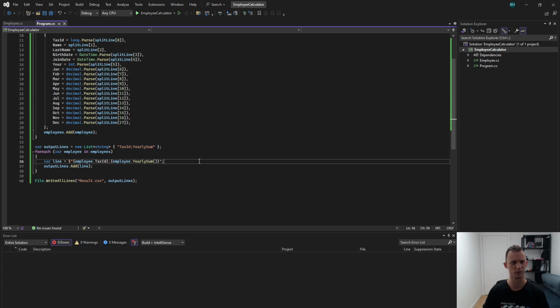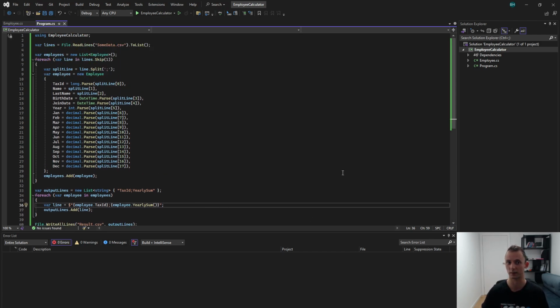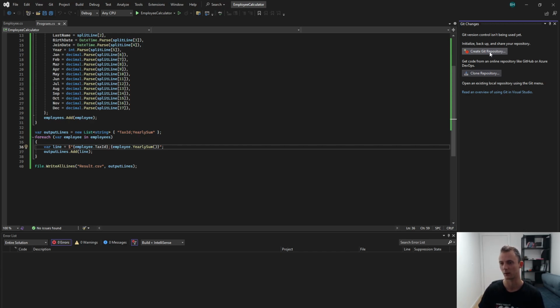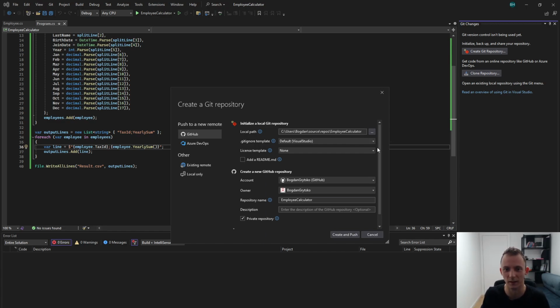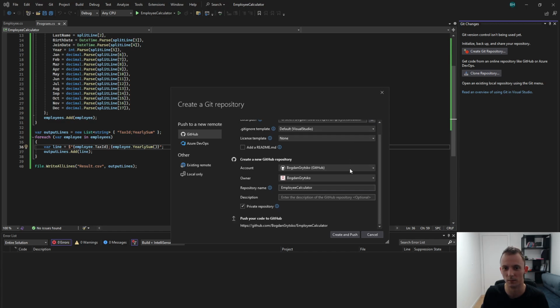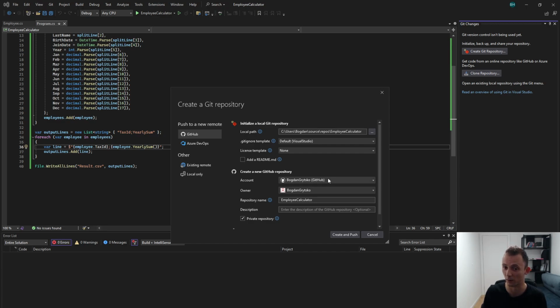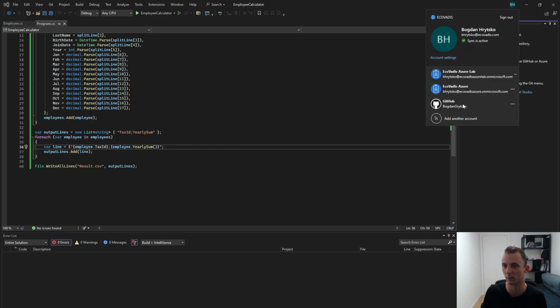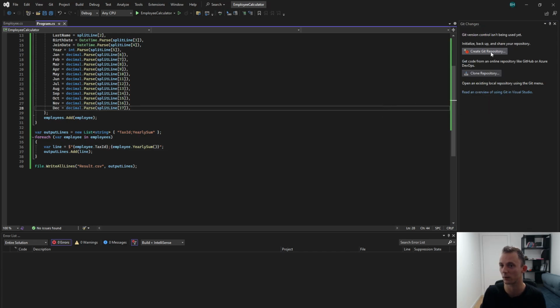It would be a shame to lose this nice project. So let's do one last thing before wrapping up. Let's create a Git repository. A Git repository is a place where you save your code. It has excellent features. You should always be using it. Otherwise, you will lose your code. Just put it into Git. All right. We'll create a new Git repository. I'm connected to GitHub. You will need to create a GitHub account if you don't have one, and you will have to add it here, like add another account. But you can see I have my GitHub account, Bogdan Hrycko.